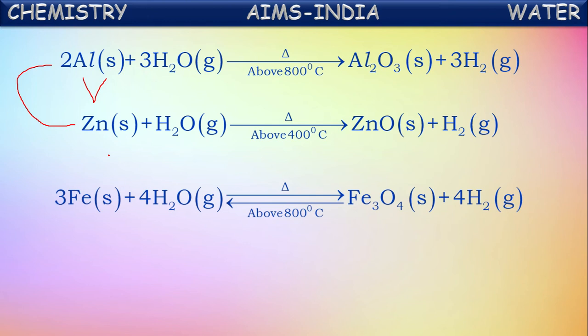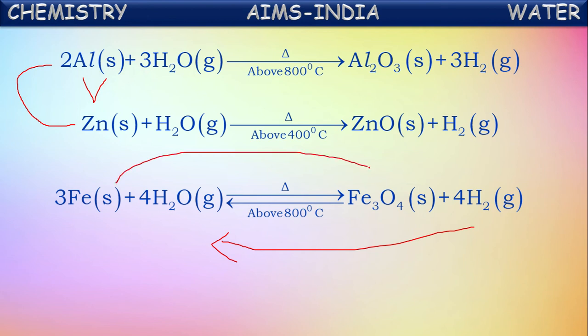The reaction of iron with steam also occurs at very high temperature to form iron oxide and hydrogen gas. But if the temperature is reduced, the reaction also occurs in the backward direction. Iron oxide reconverts into iron and steam. Such reactions in which reactants convert into products, and products convert back into reactants, are called reversible reactions. So the reaction of iron with steam is a reversible reaction, and it is somewhat slower when compared to the above two. So it is a slow reaction.